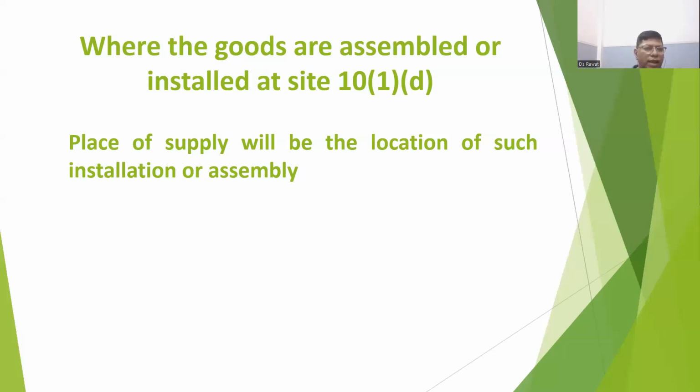So in that case, where goods, the machine, are sent along with installation, then the place of supply will be where the installation is done. Installation is done at Maharashtra. Then in this case, interstate supply will be there from Delhi to Maharashtra. Suppose in that case, the actual purchaser is in Gujarat, but the installation is done at Maharashtra. So the place of supply will be Maharashtra, not Gujarat.